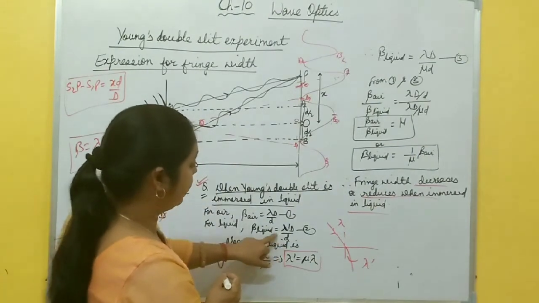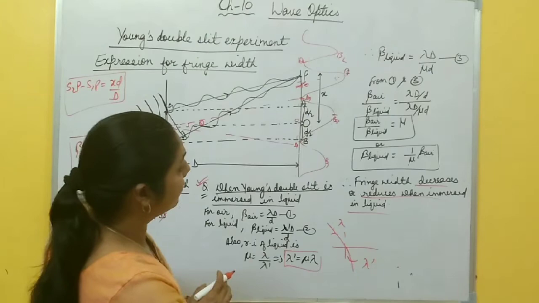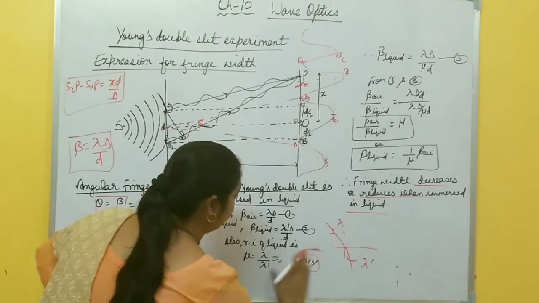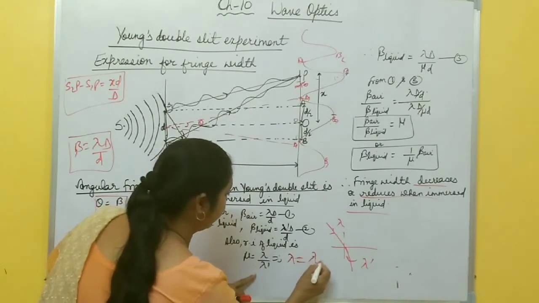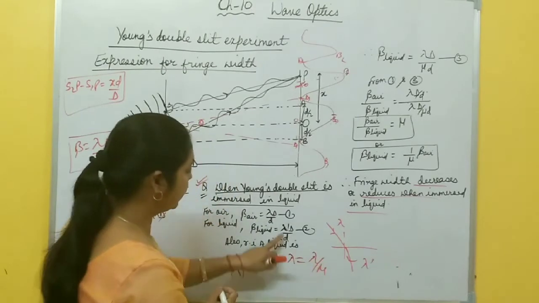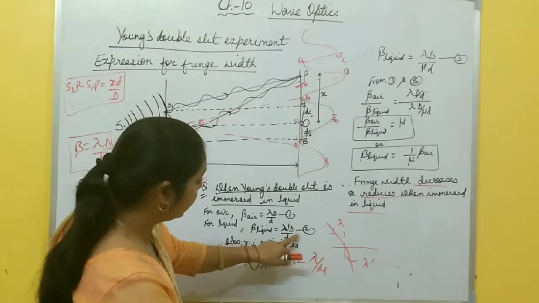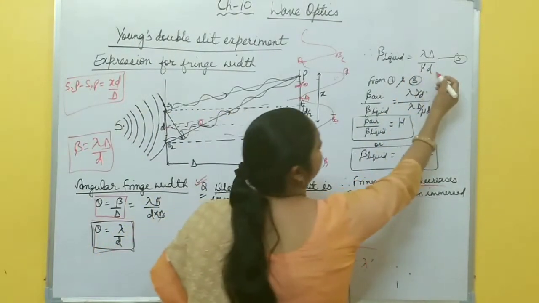Just wait. Lambda dash is what? Okay, I have written something wrong. Lambda dash equals lambda by mu, and you put this lambda dash here, so this beta liquid becomes lambda capital D by mu d, right? Lambda capital D by mu d.